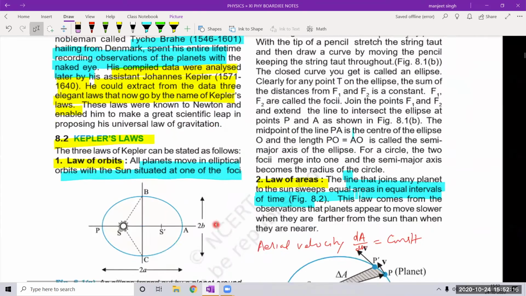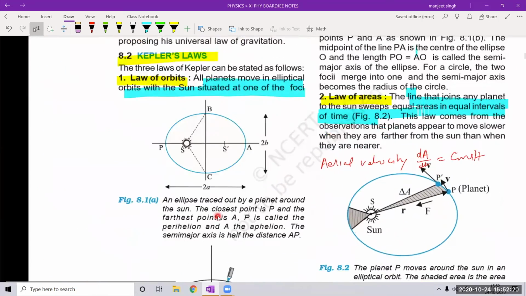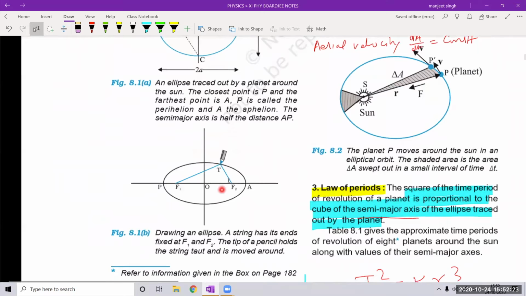So what is the ellipse? Let us know about the ellipse. How we can draw the ellipse? You see this figure. F1 and F2: take two pins and fix these pins on the board, wooden board, and take a loose thread, and straighten this thread with the help of a pencil outside so that F1T and F2T are straight, and move this pencil